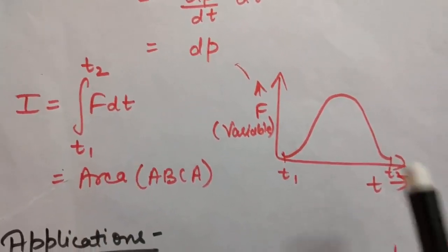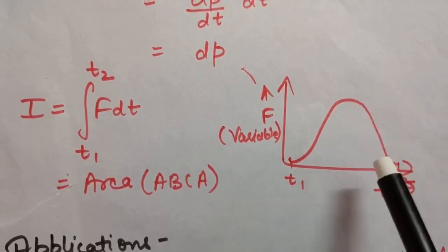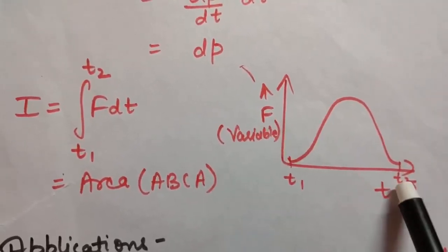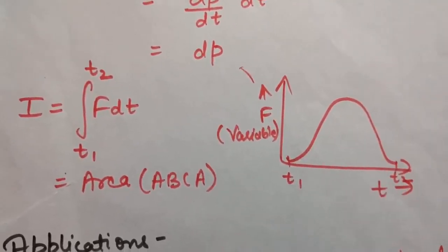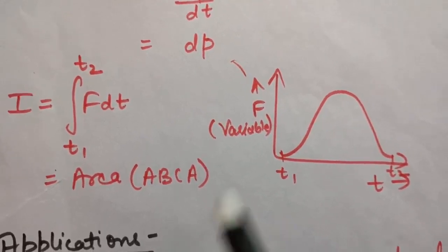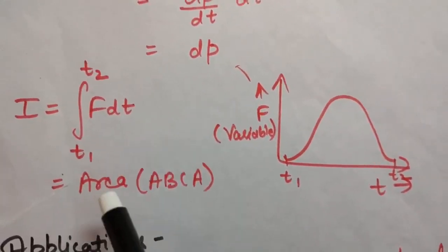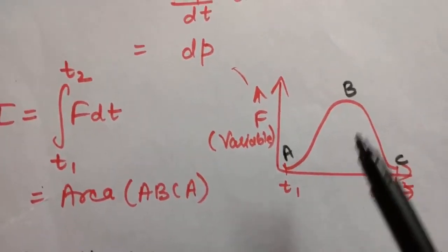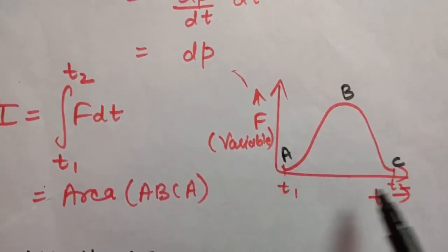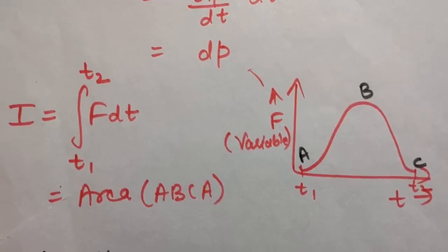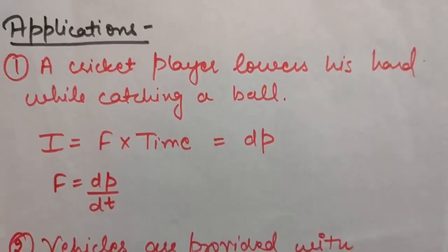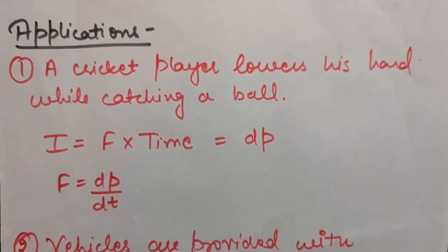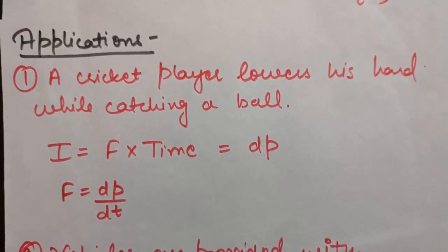Basically the area under the force-time graph will give you the value of impulse for a variable force. So this integration is equal to the area of ABCA. So this area is nothing but the impulse for a variable force. Okay, so now let us look at some applications of the concept of impulse.